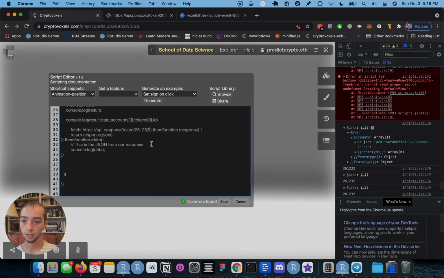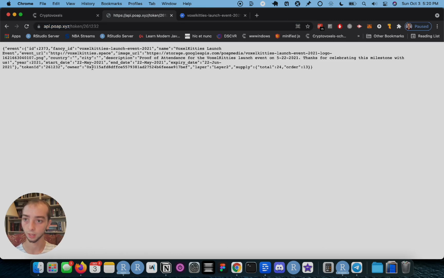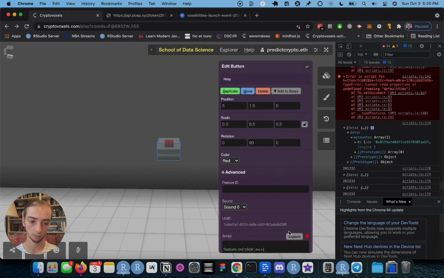I'm going to replace that. And you can see that what we really want to do is programmatically take this 261232 token ID. We actually want to programmatically take that instead of hard coding to this one, right? So what we're gonna do is delete that specific ID, and then I'm just gonna do plus, and then I'm gonna take what we wrote before. So I'm just gonna take this result and plug it in there, and then hopefully we should see a new result with data which gives us the data from this endpoint as well. So let's see if that works.